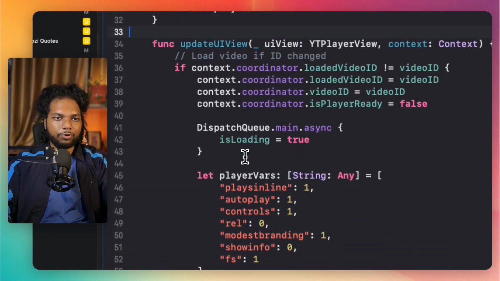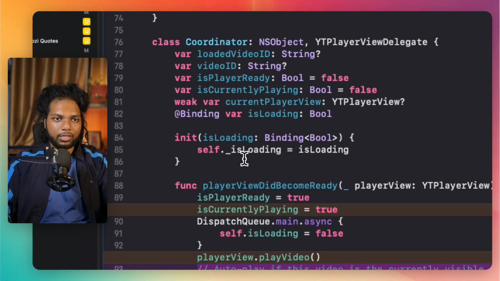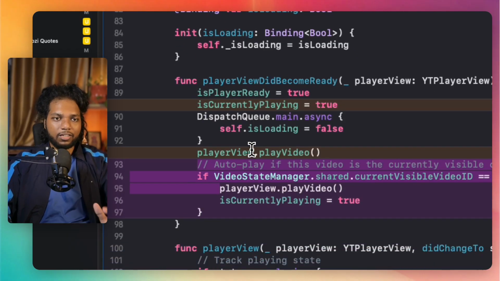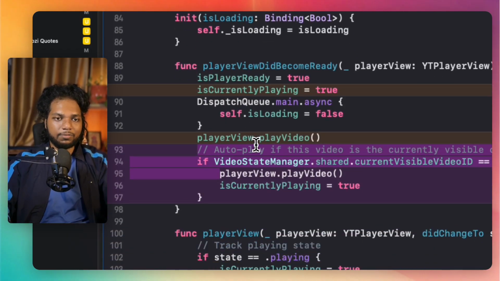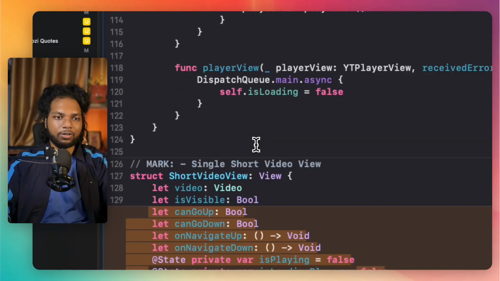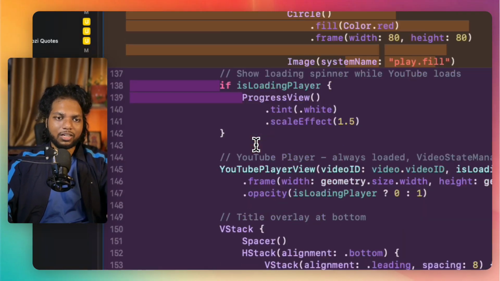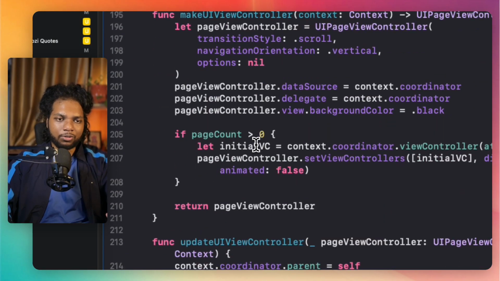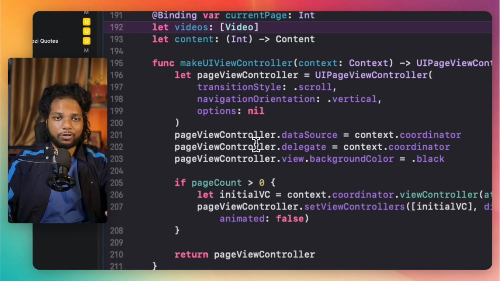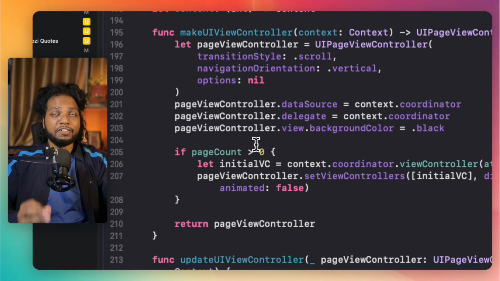So makeUIView, updateUIView. The coordinator we have right now handles whether the player has become ready or not, the player view, and so on. So you can understand the code. I will not get into the complexity of this particular code, which you can understand on your own, or you can ask AI to explain it to you. My main purpose was to show you which library to use, how to use it, and how to divide this particular file. So this is actually very important.